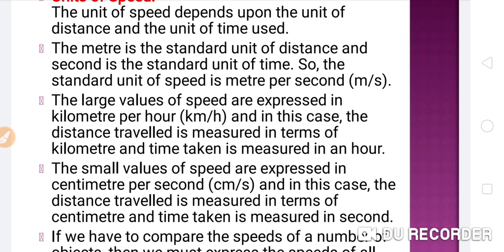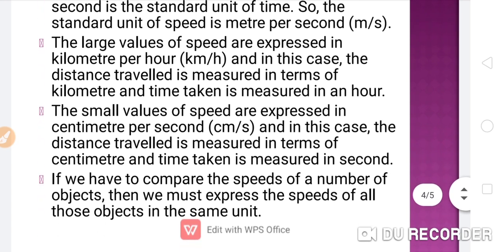Second, the large values of speed are expressed in kilometer per hour, and in this case the distance traveled is measured in kilometers and time taken is measured in hours. Third, the small values of speed are expressed in centimeter per second, and in this case the distance traveled is measured in centimeters and time taken is measured in seconds.